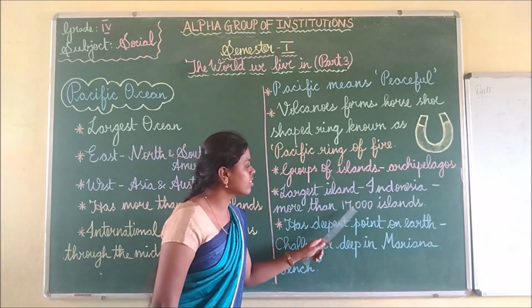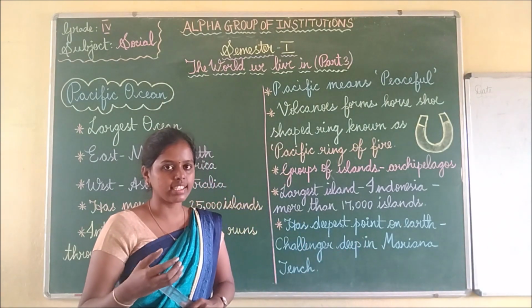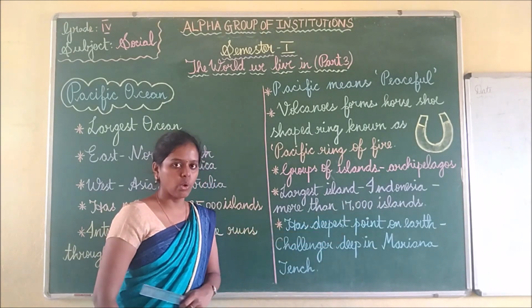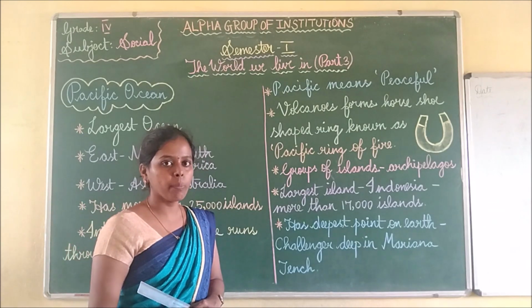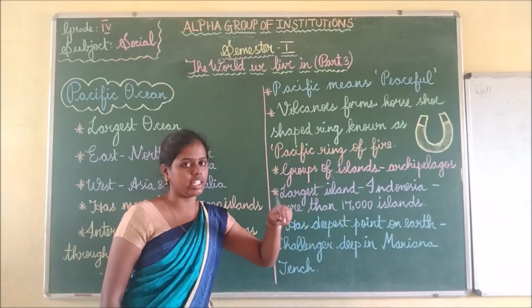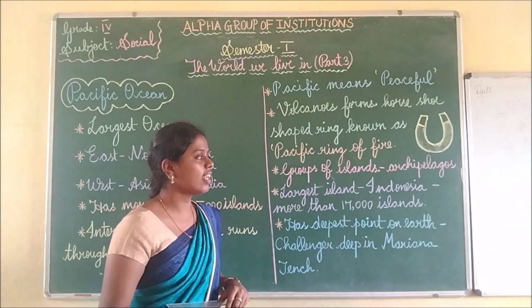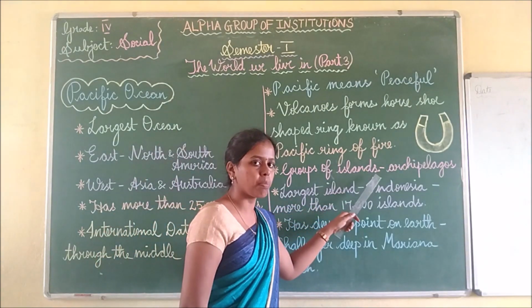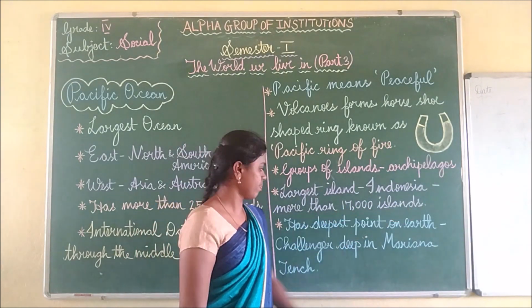It has more than 17,000 islands. In Indonesia itself, there are more than 17,000 islands. Indonesia is one of the largest island groups, and other than Indonesia, many groups of islands are also present. These groups of islands are known as archipelagos.